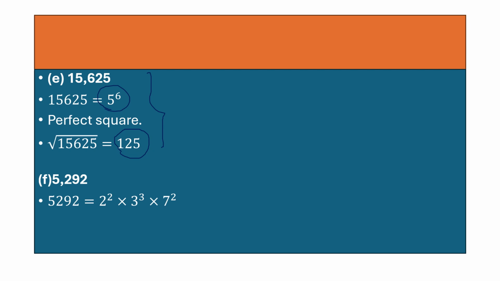5292. Now pause the video, try to solve this. 2 square into 3 cube into 7 square. It is not a perfect square. Now again, think why it is not a perfect square. Because all the powers in this it is different. This is 2 square into 3 cube into 7 square. So it is not a perfect square.